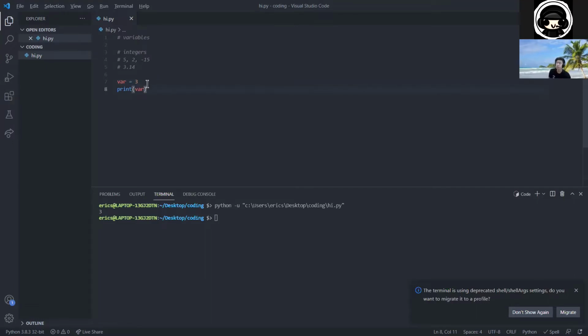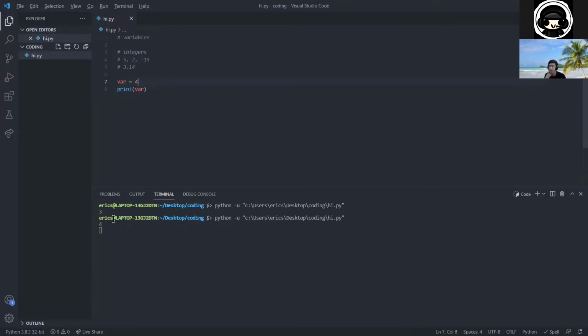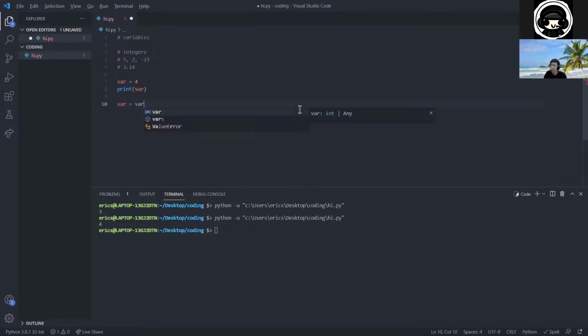And this is useful because let's say you want to access whatever's here multiple times, you don't have to manually hard code it, right? What if the variable changes? What if you want to change it to 4, right? I can just change it to 4 and then it'll print out 4, stuff like that. And you can do addition, subtraction, multiplication, and division with your integers as well. So let's say we wanted to add 15 to the number 4. We would be able to do var is equal to var plus 15. Or we could just create a new var.